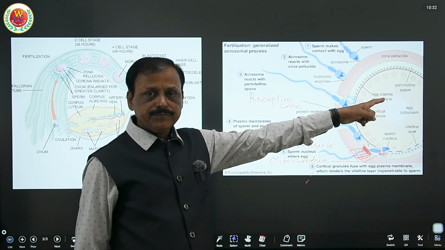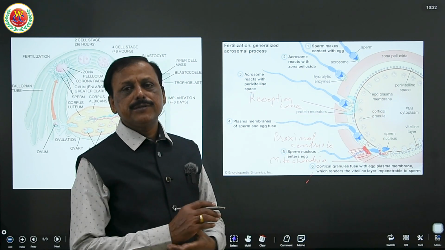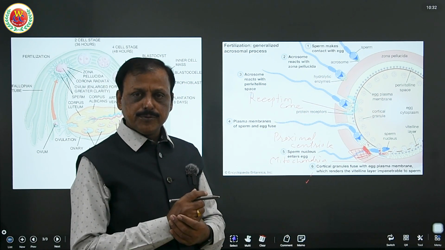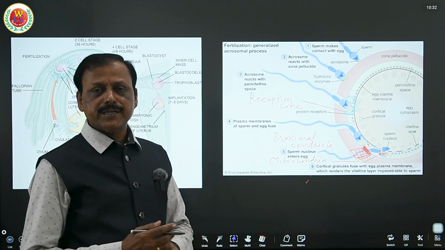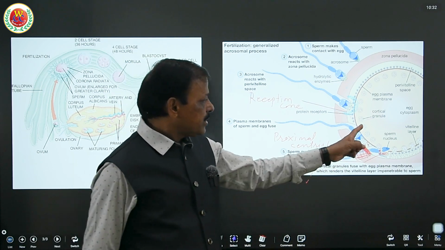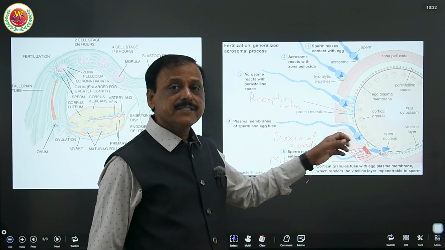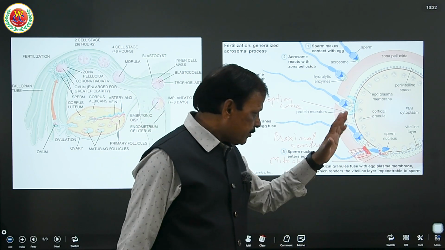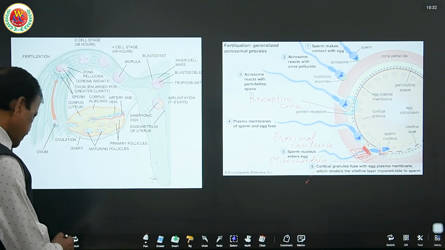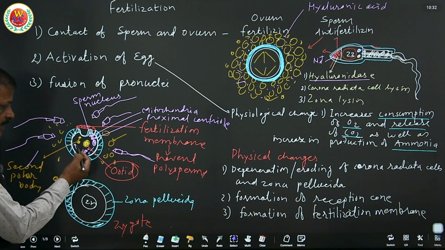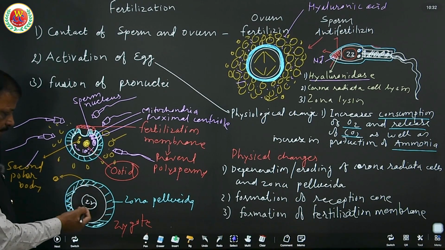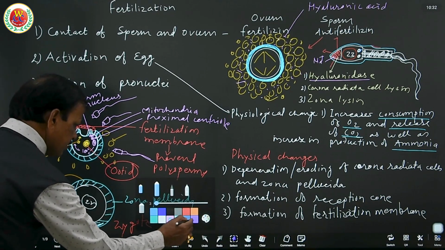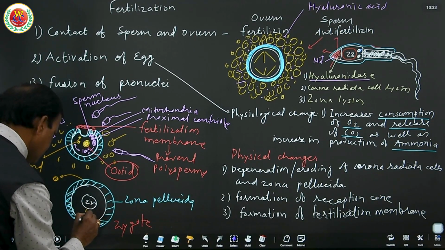The ovum arrested in metaphase continues to divide to form the oocyte and second polar body. The second polar body comes out through the animal pole, and that animal pole gets closed by the fertilization membrane formed by the secretion of cortical granules, and this fertilization membrane is thicker than the zona pellucida to prevent polyspermy. Through the copulatory pathway, when the nucleus completes its 180 degree movement and combines with the female pronucleus, the male and female nuclei combine to form a zygote with 2n chromosomes, a total of 46 chromosomes.